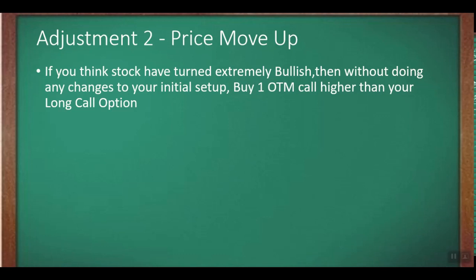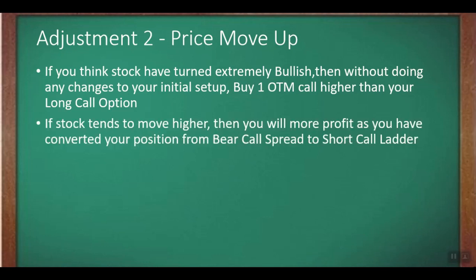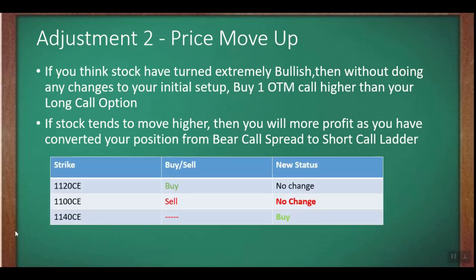If you think that the stock has turned extremely bullish, then without doing any changes to our initial setup, buy one OTM call higher than your long call option. If the stock tends to move higher, then you'll get more profit as you have converted your position from a bear call spread to a short call ladder.